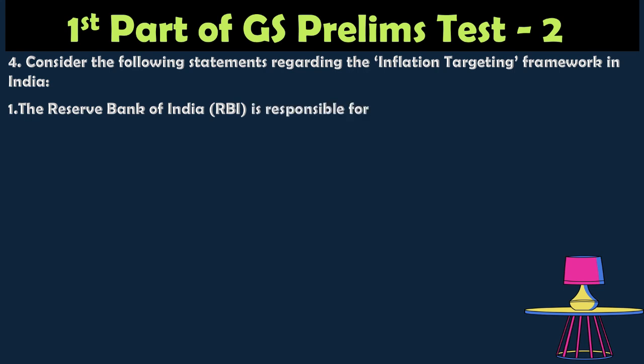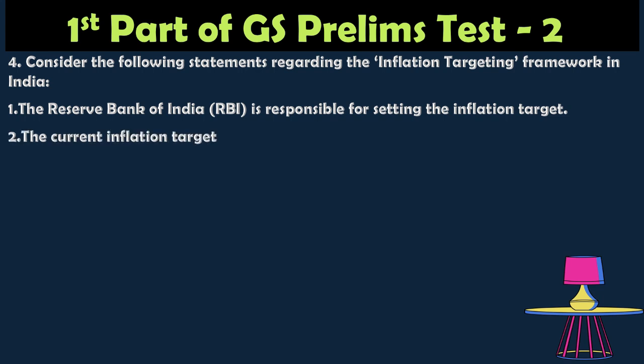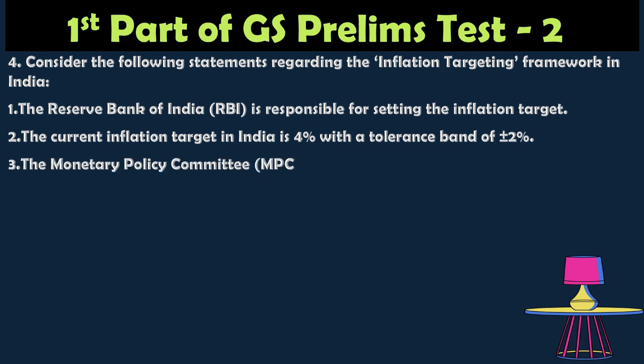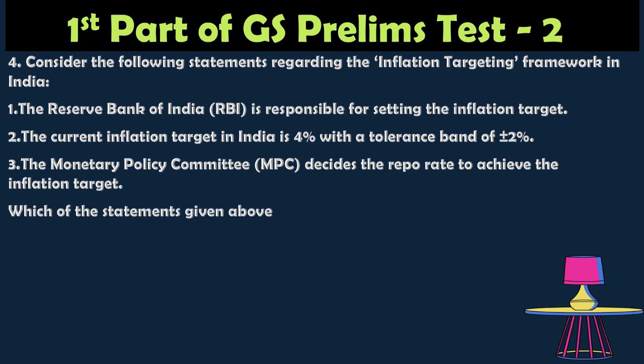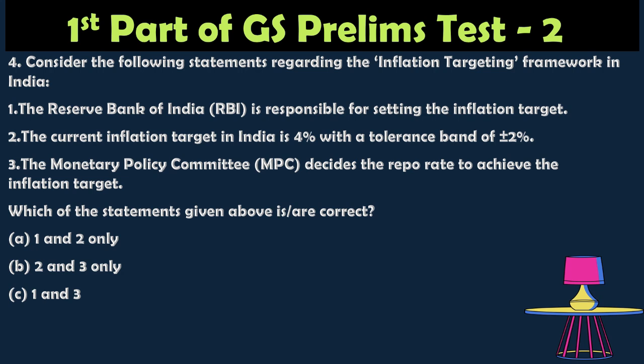Consider the following statements regarding the inflation targeting framework in India. The Reserve Bank of India is responsible for setting the inflation target. The current inflation target in India is 4% with a tolerance band of plus or minus 2%. The Monetary Policy Committee decides the repo rate to achieve the inflation target. Which of the statements given above is correct? Option A, 1 and 2 only; option B, 2 and 3 only; option C, 1 and 3 only; option D, 1, 2 and 3.